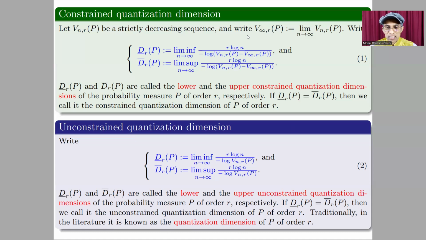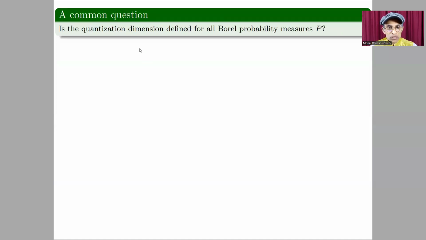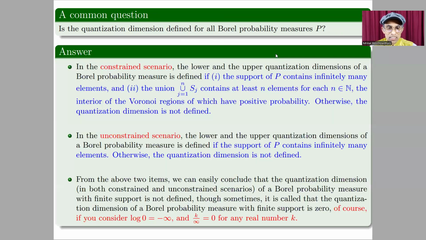Now, there is a common question. Is the quantization dimension defined for all Borel probability measures P? Answer. In the constrained scenario, the lower and upper quantization dimensions of a Borel probability measure are defined if the support of P contains infinitely many elements and the union contains at least n elements for each positive integer small n, the interior of the Voronoi regions of which have positive probability. Otherwise, the quantization dimension is not defined.